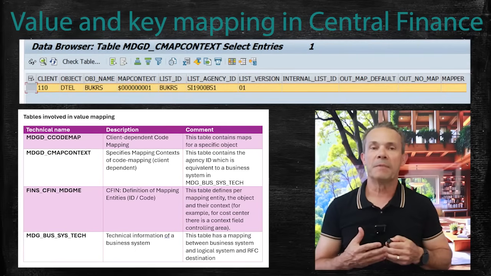For the table MDGD_CMAPCONTEXT, the most relevant field in this table is the agency ID for a specific map context. With that agency ID, we can go to table MDG_CIS_BOS_TECH to get the logical system and RFC destination.